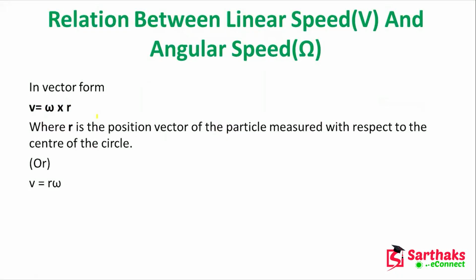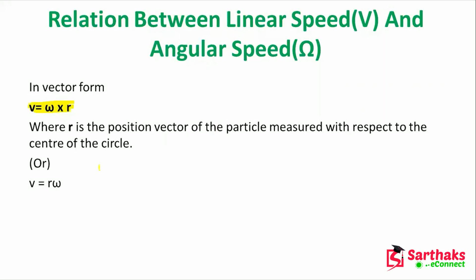Now, what is the relationship between linear speed and angular speed? Here, v equals omega into r, where r is the position vector of the particle measured with respect to the center of the circle.